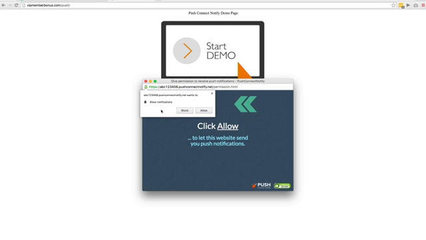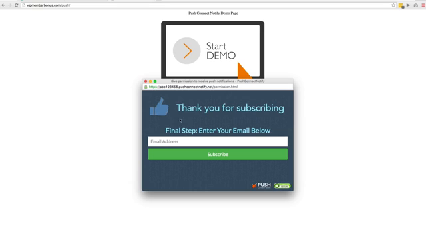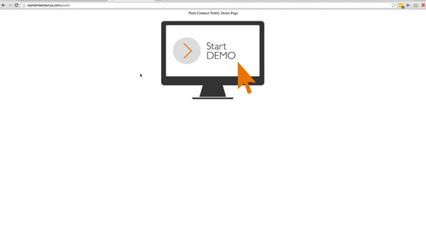Now I'm in a different browser, so it looks a little bit different on Chrome, so that you can see how it works on Chrome as well. And it does the same exact thing. All right. Now let me back out of there and show you exactly what we're going to be looking at in your dashboard.